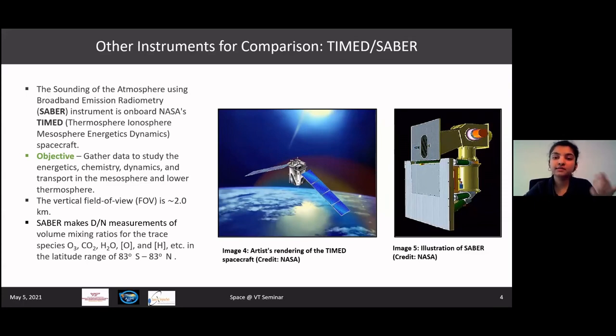Unlike SOFIE, which makes sunrise and sunset measurements, SABER makes day and night measurements. So for our comparison, we take out the daytime measurements and compare them to our SOFIE observations. It measures the volume mixing ratios for ozone, carbon dioxide, water, etc. And the latitude within which it operates is 83 degrees south to 83 degrees north.